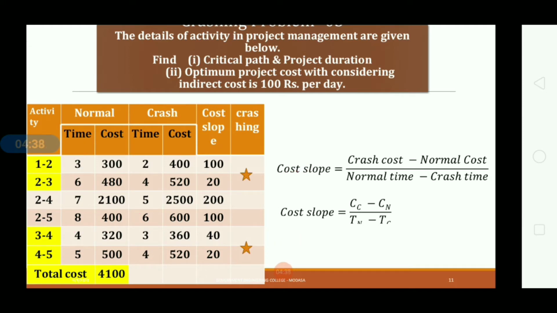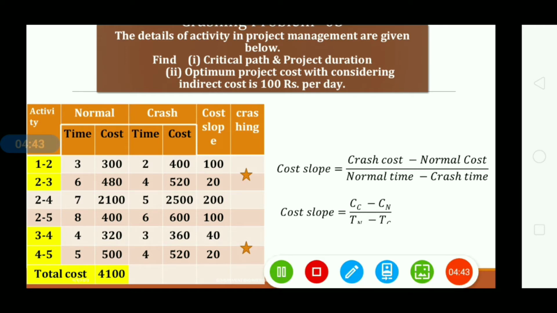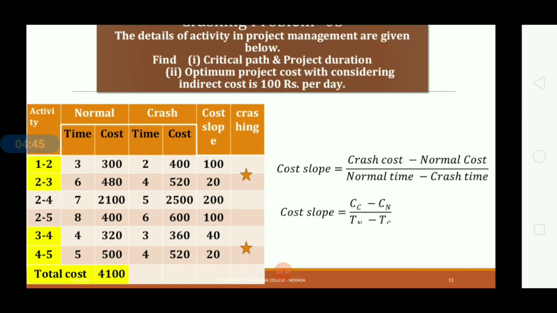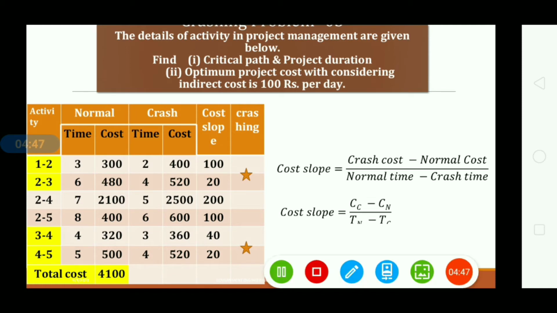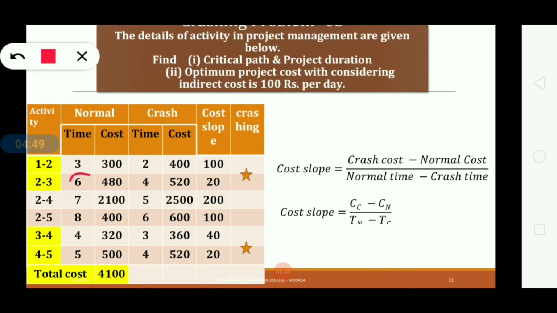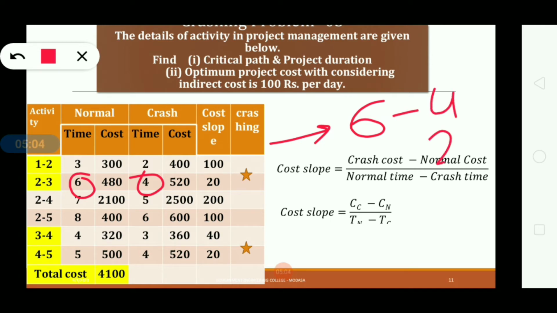Okay, that activity will be crashed by how much day? It will give by this. Okay, the difference between normal time and crash time will give us the total crash. So normal time is 6 and the crash time is 4. Okay, so 6 to 4 is equal to 2. 6 minus 4 is equal to 2. So this activity 2 to 3 will be crashed by 2 days.